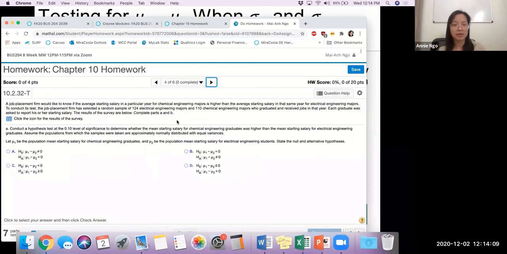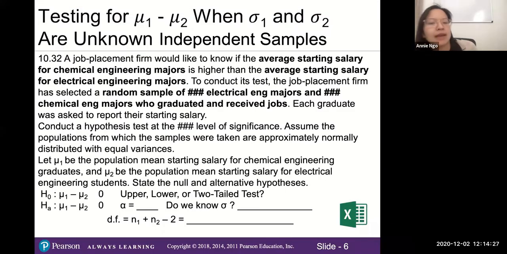Yeah, so there's my numbers. I've got an alpha, right? So here's your sample sizes in the story, and then the alpha is in the question in part A. First, set up our null and alternative hypotheses. Based on this story, what kind of test is this? Upper, lower, or two-tail? I have an upper tail.